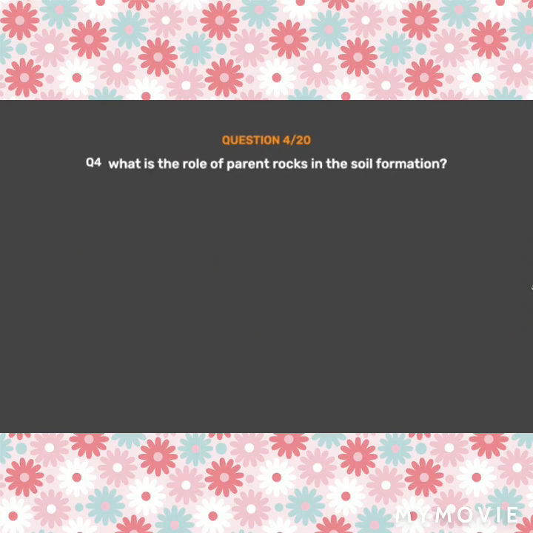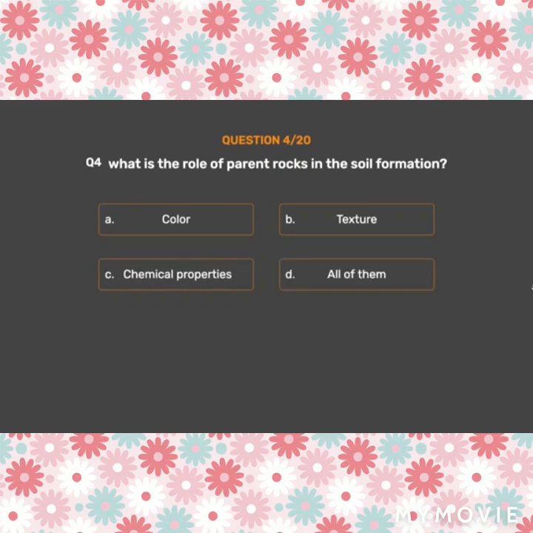Question number 4. What is the role of parent rocks in soil formation? Option A. Color. Option B. Texture. Option C. Chemical properties. Option D. All of them.